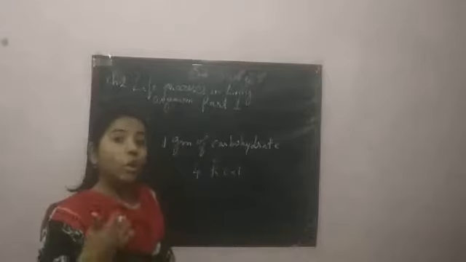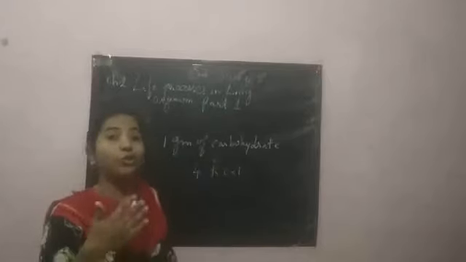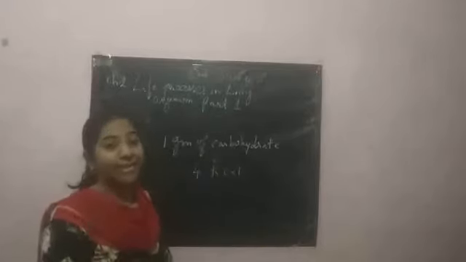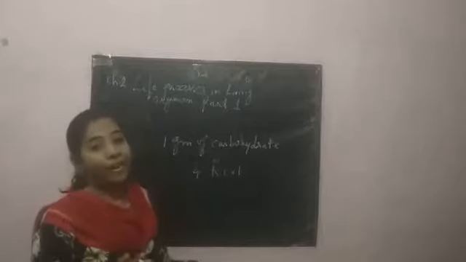No, it will first decompose to glucose. The glucose will oxidize and then it will result in the formation of energy. So there are 2 processes of energy production, 2 processes of respiration: one is aerobic respiration and another one is anaerobic respiration.